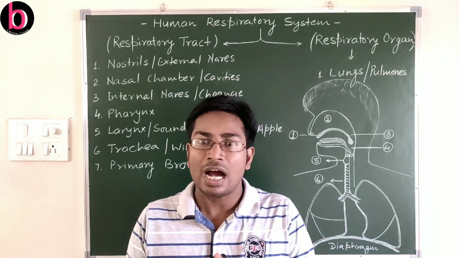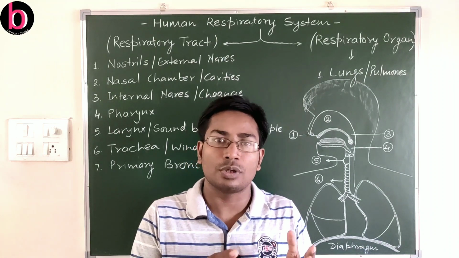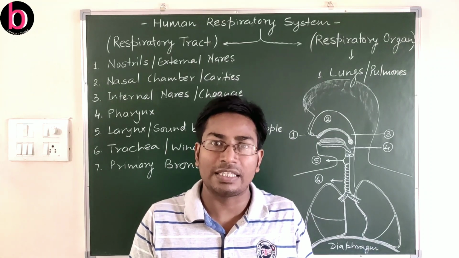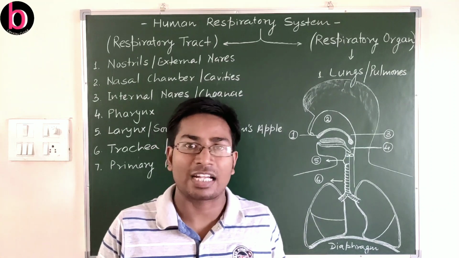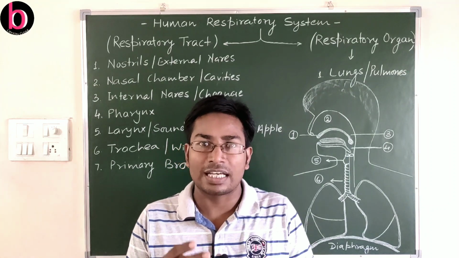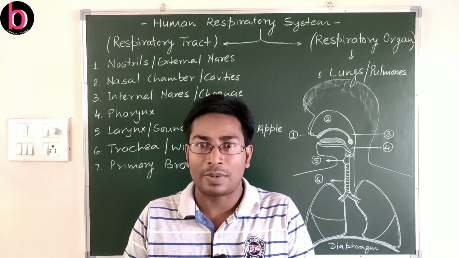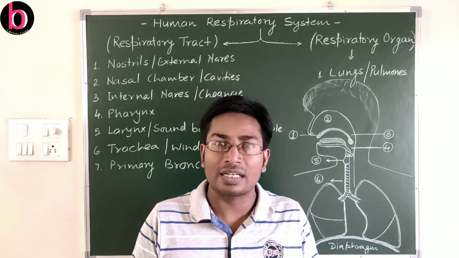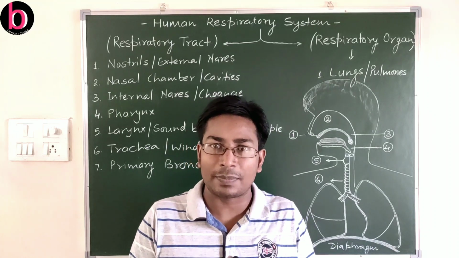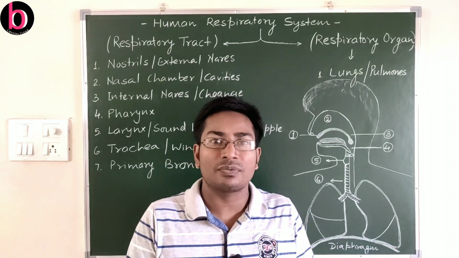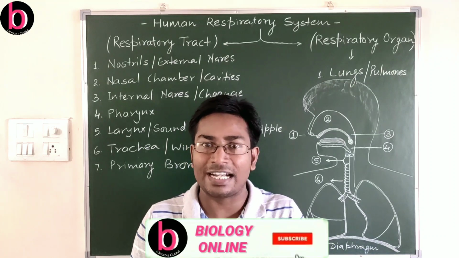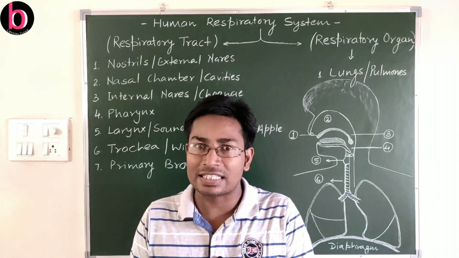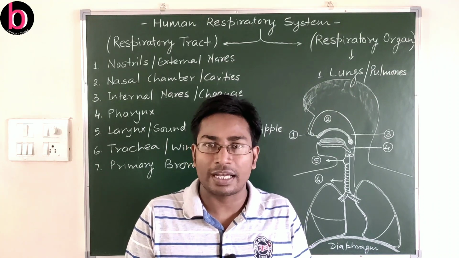we also discussed how they are capable of exchanging gaseous substances, or how they are involved in breathing or respiratory activities. Like we discussed, there are a few unicellular organisms that respire with the help of their plasma membrane. There are a few multicellular organisms that also respire with their plasma membrane. There are a number of insects that respire through their tracheae. We also discussed respiration by skin, as in the case of aquatic organisms.